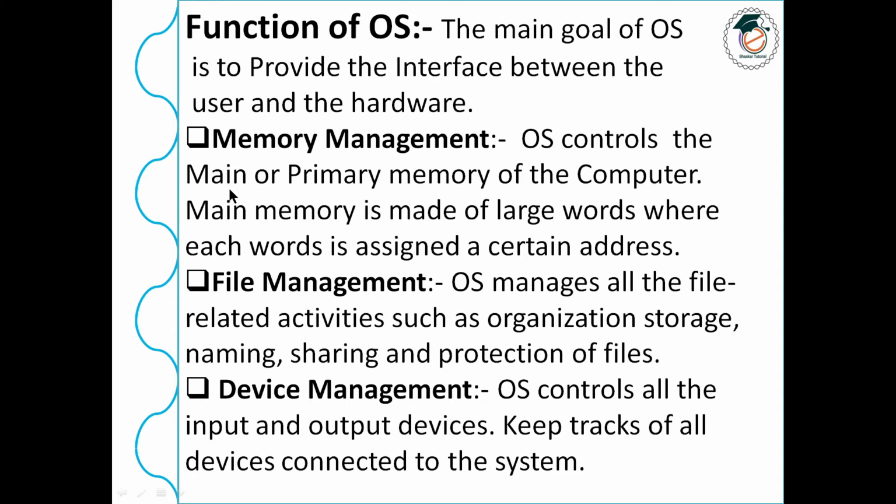OS controls the main or primary memory of the computer, and main memory is made of large words where each word is assigned a certain address. Now as you all know about memory, don't confuse primary memory or secondary memory, that is RAM and ROM. Don't be misguided by those two different types of memory, they are totally different. Now here is memory management. So it manages the memory system of the computer.